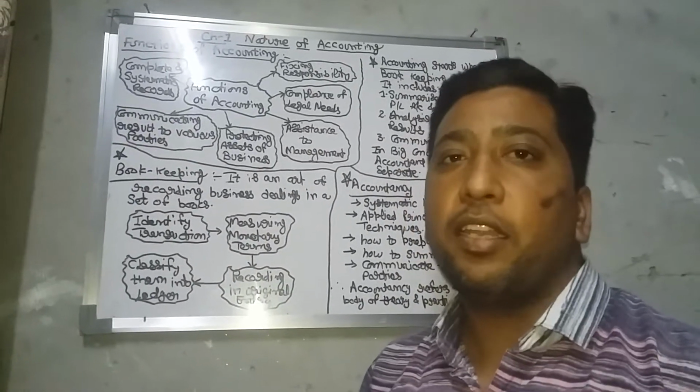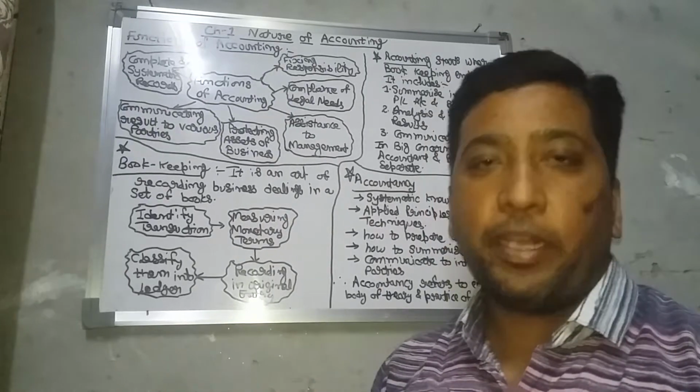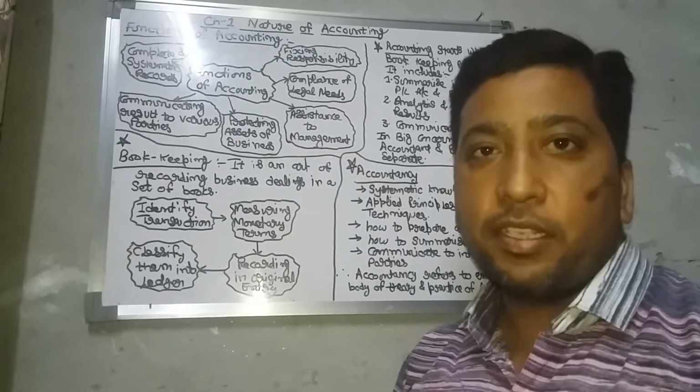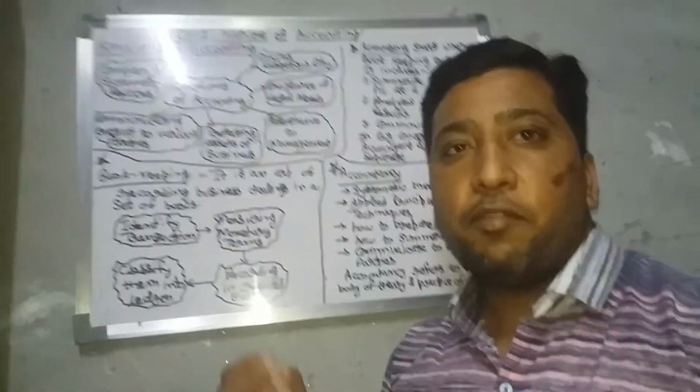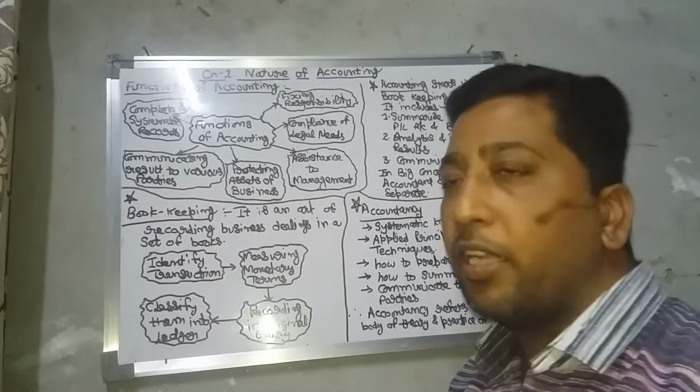Whenever you are preparing an accounting system, you have to keep the records properly and in a systematic way, because every kind of information is there. Any kind of information which is required at any time, you can record in a systematic manner.